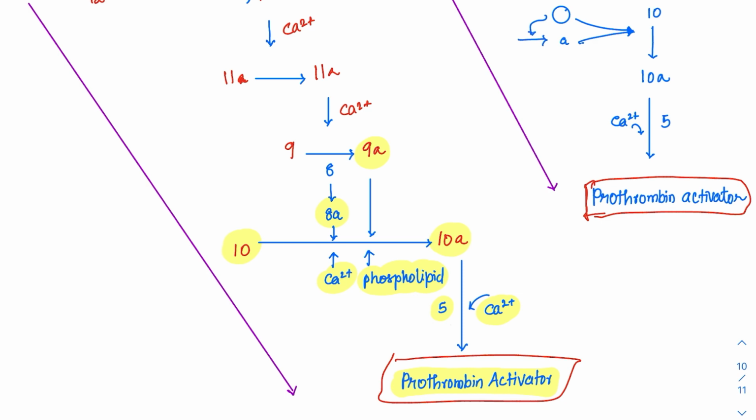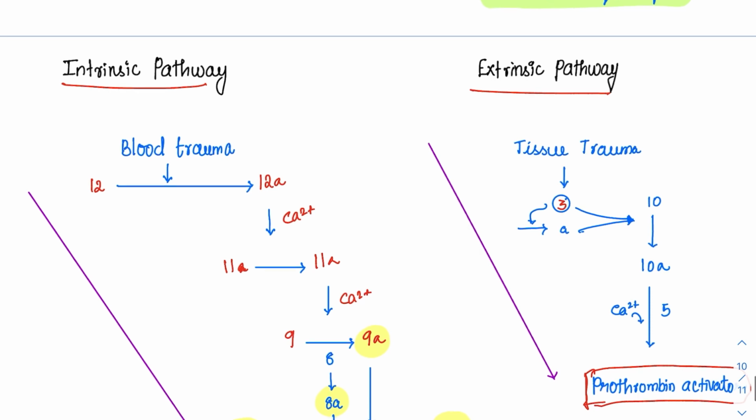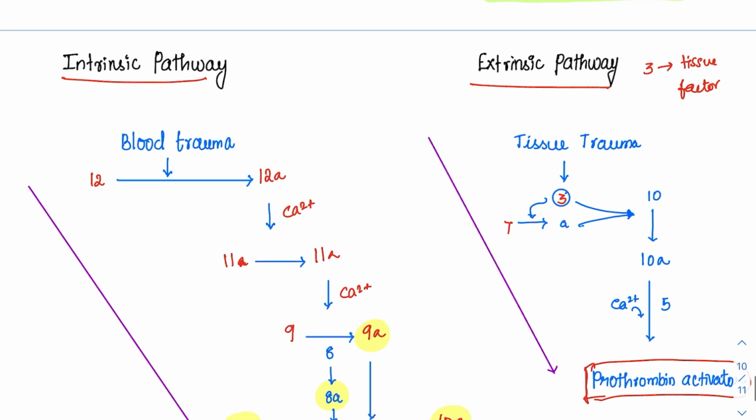Now let's talk about the extrinsic pathway. I told you, when the blood reaches the tissue, it will produce some substance and form the extrinsic pathway. So it is tissue trauma. What is the factor getting activated? The factor is 3. Factor 3 is also called tissue factor because it is released from the tissues only. It is a short pathway, very easy to remember. The ultimate factor is 10. So what number should I add to 3 to bring it to 10? 3 plus 7. So 7 gets activated to 7A. So 3 plus 7 just becomes 10.